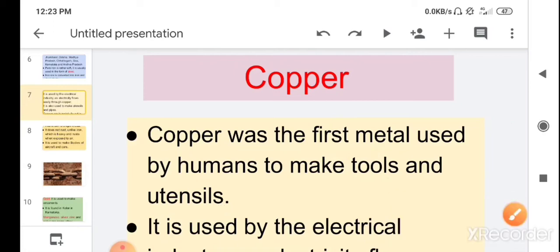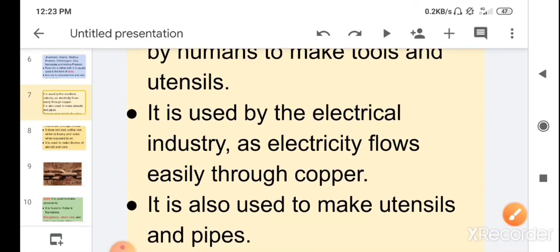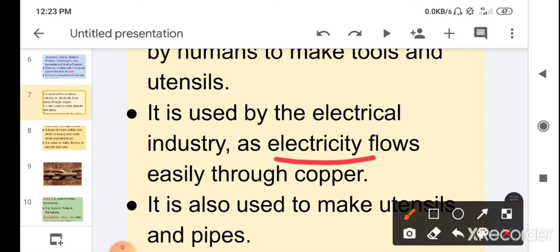Children, copper is used by the electrical industry as electricity flows easily through copper. If you observe the wire which is used in your home for electricity, the outer layer is made of plastic, but the inner part, if you see, is made of metal.